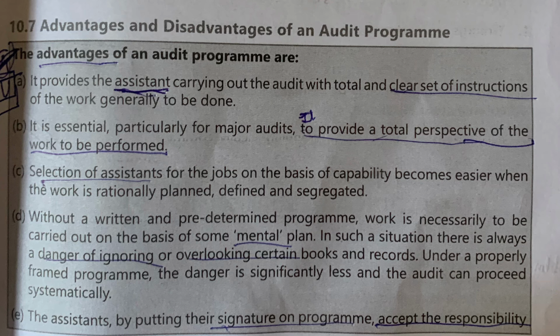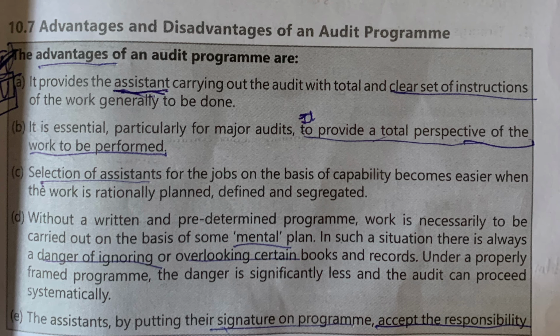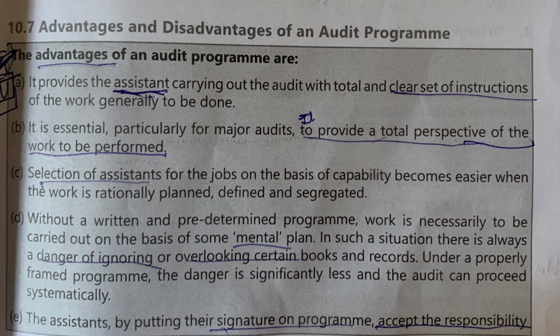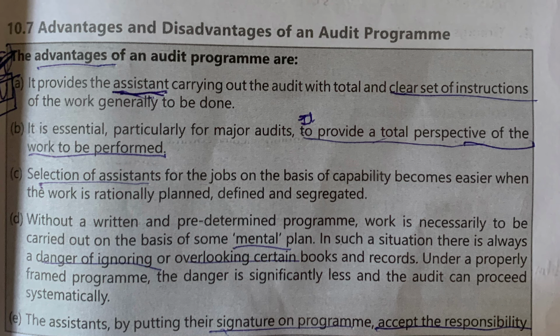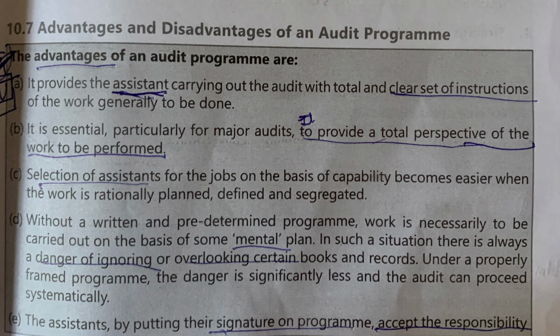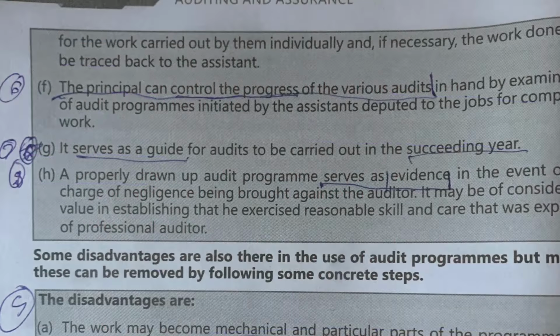Under a properly framed program the danger is significantly less. Fifth point is that the assistant, by putting his signature on the program, accepts the responsibility. So everyone accepts their responsibility by signing on the audit program.